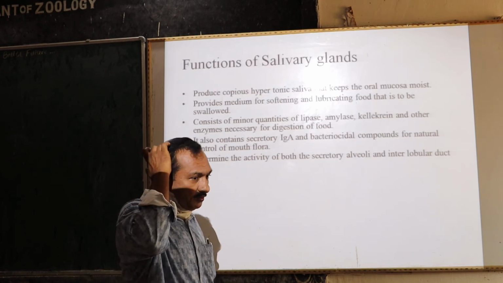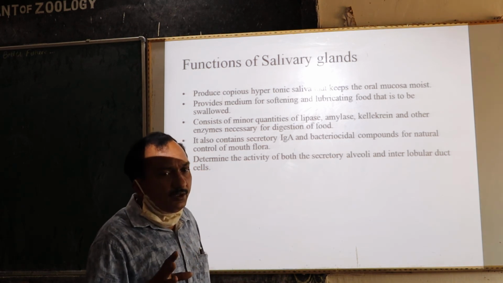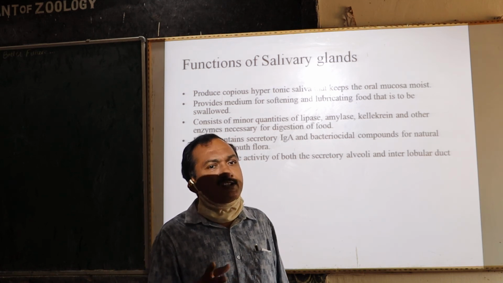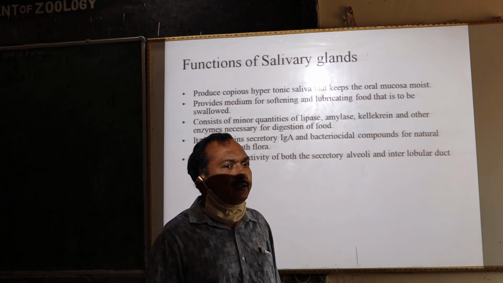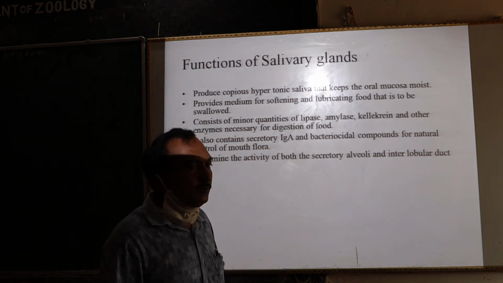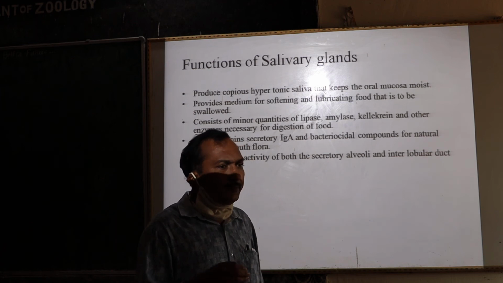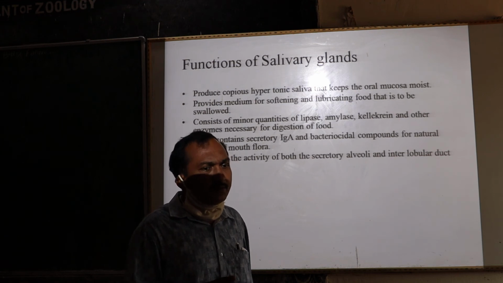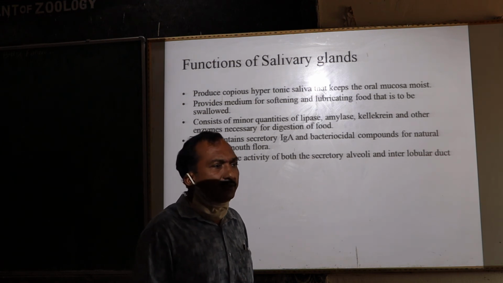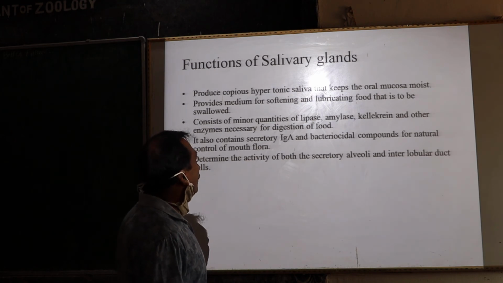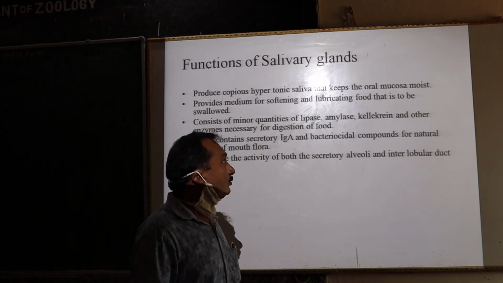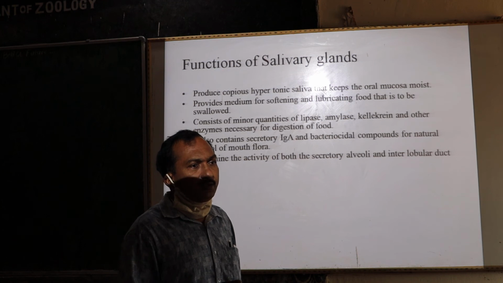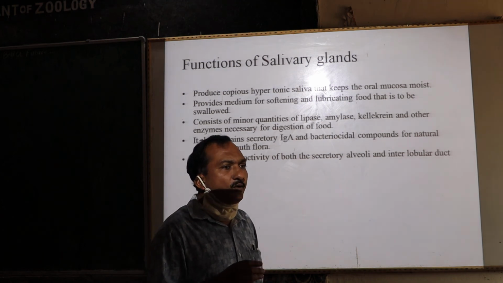Next. So this is a brief introduction and explanation about the three types of salivary glands found in the oral cavity of man, dogs, cats, and other animals. Now let us come to the functions of the salivary glands. What is the role of the salivary glands in man? They produce a copious hypertonic saliva that keeps the oral mucosa moist. To keep our mouth moist, they produce a copious hypertonic fluid,